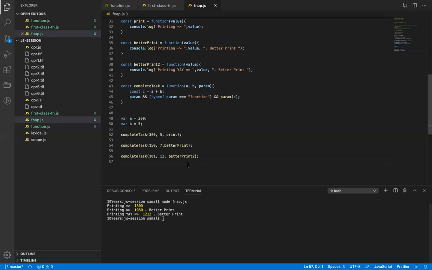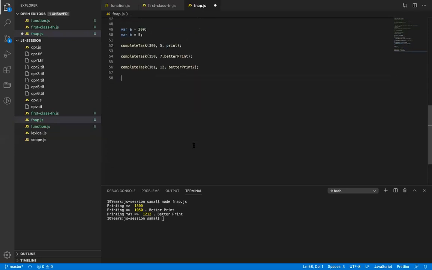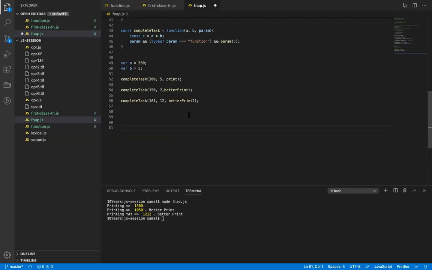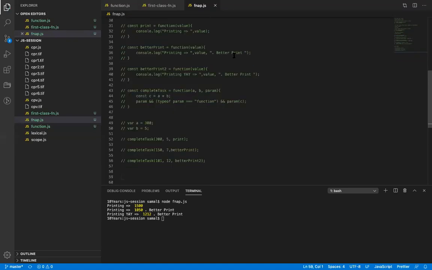All right, so let me go to one more step. I will combine two concepts together now. I will use function returning function and function passed as a parameter. I'll comment this out.